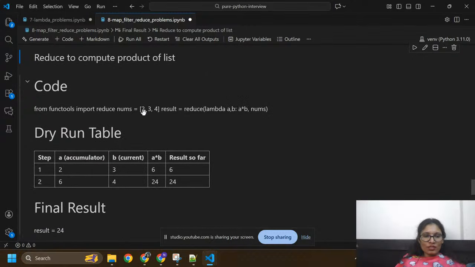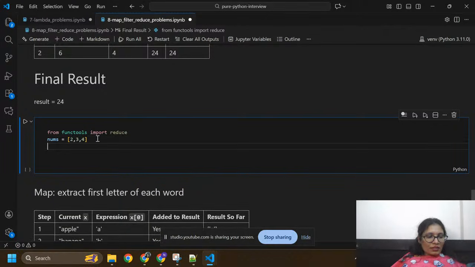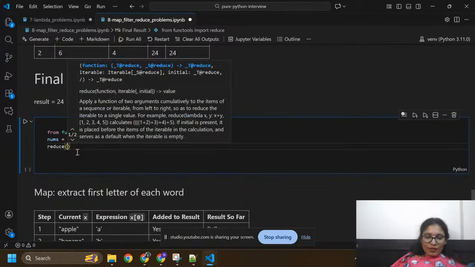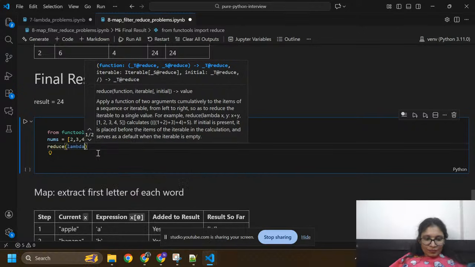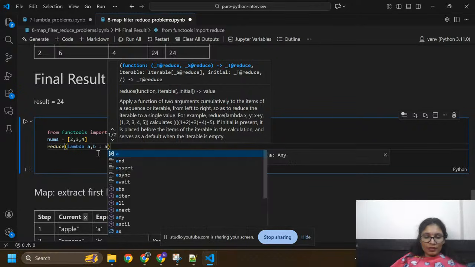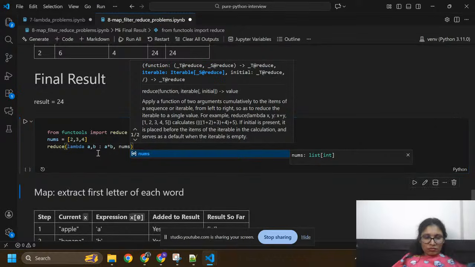Because I have the list 2, 3 and 4. So a equals to 2 and b equals to 3. Now the product of both a and b will become 6 and here b equals to 4. So we are going to find out the product of a and b, which is 24. Okay, so here I'm going to use reduce. I'm going to use lambda a comma b colon a multiply b, and numbers. I got 24.